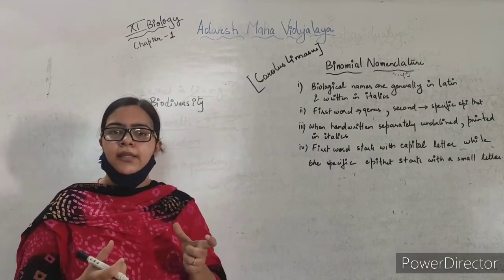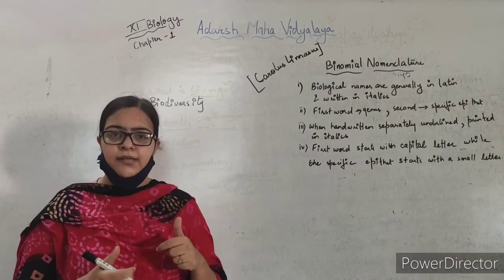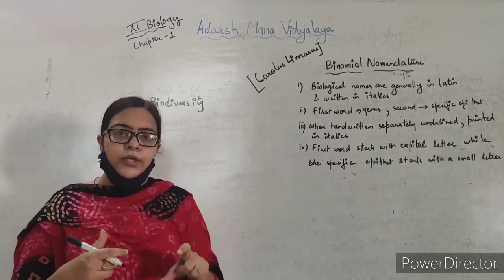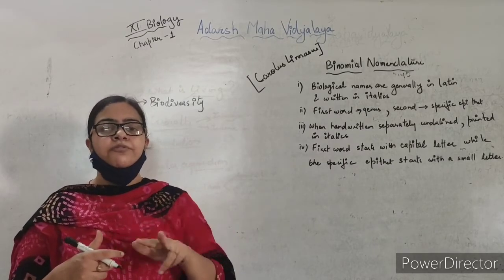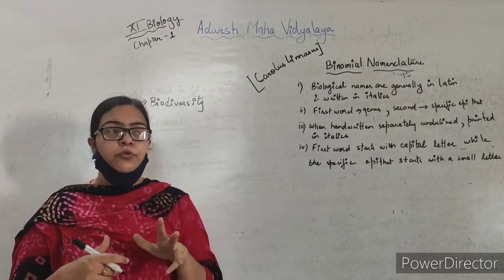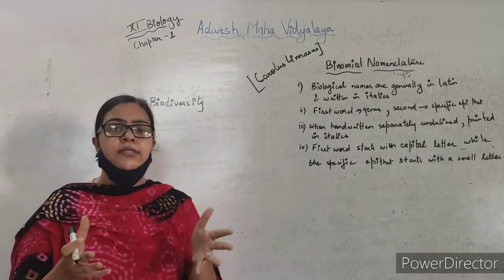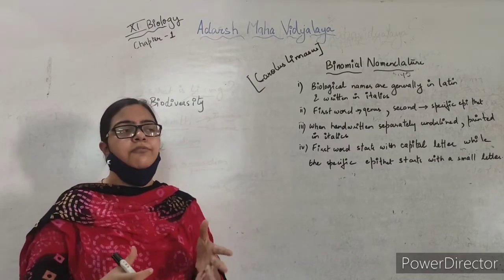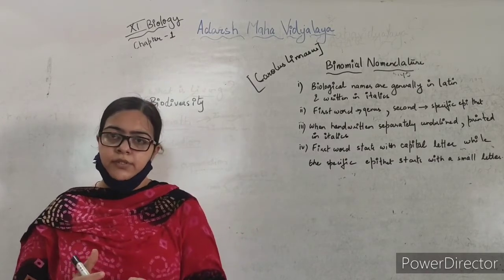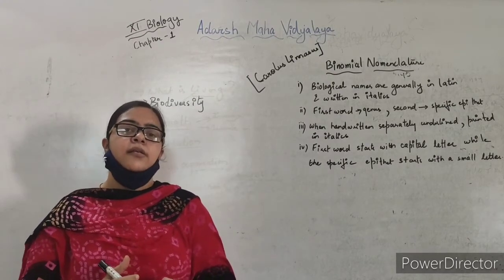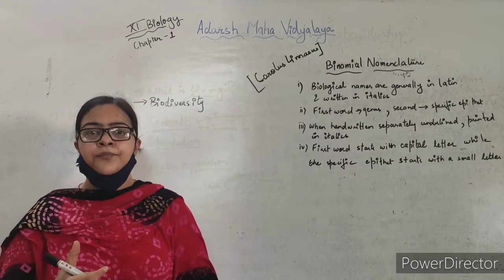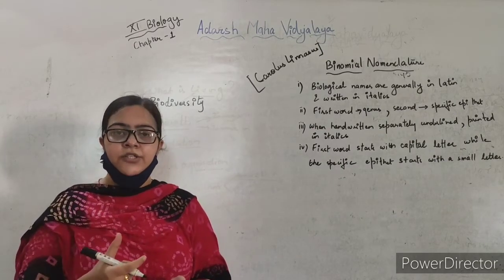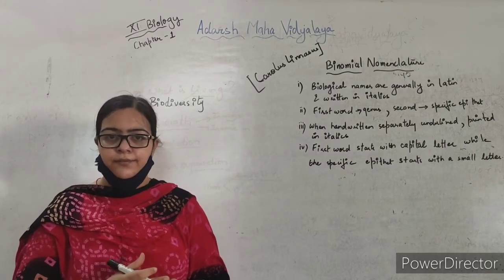Like in Hindi we call onion pyaz, but in Gujarati they call it kanda. So this onion has two different local names. If we are to study these organisms and plants, it will be very difficult if we follow only the local names. It is very necessary to assign the organism a specific name based on the identification characteristics of that organism.